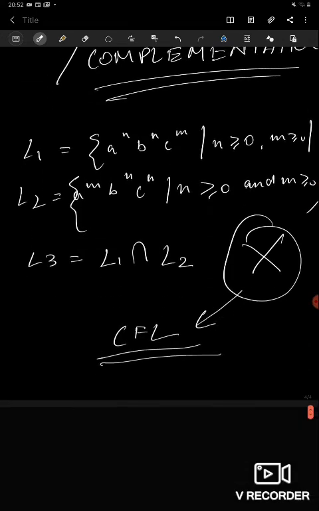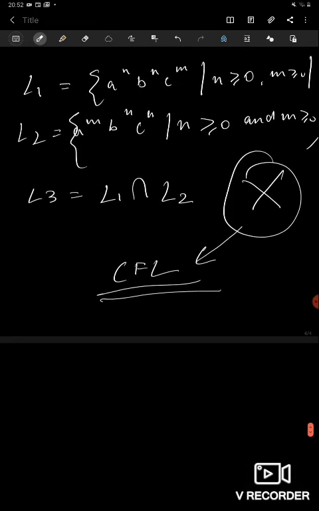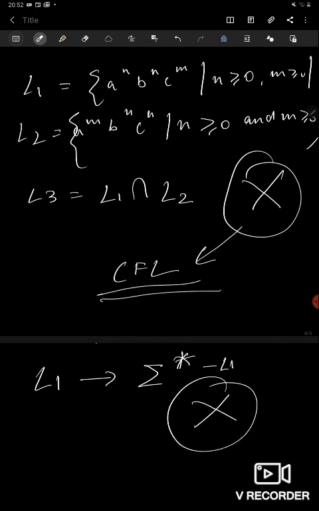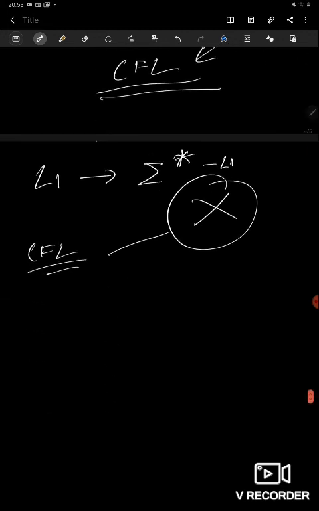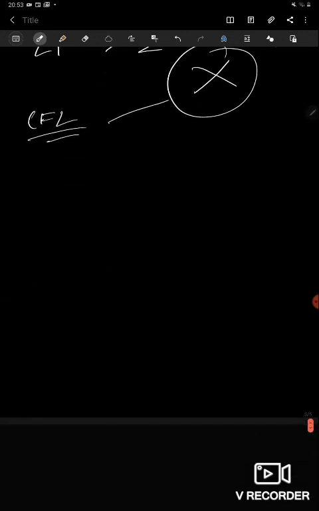Similarly, the complementation of a context free language L1, which is sigma star minus L1, need not be a CFL. So what we get from this is that CFLs are not enclosed under intersection and complementation.